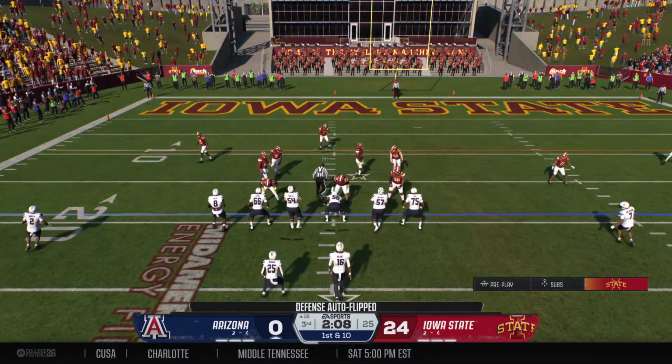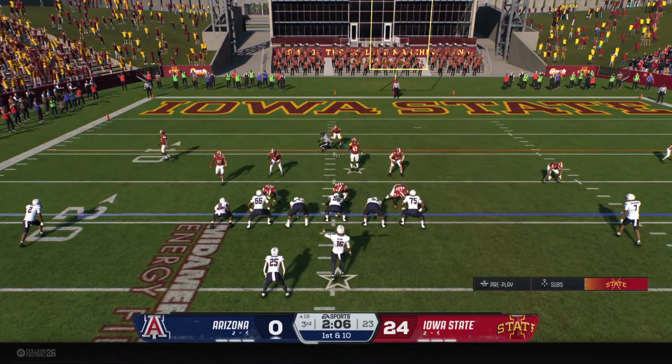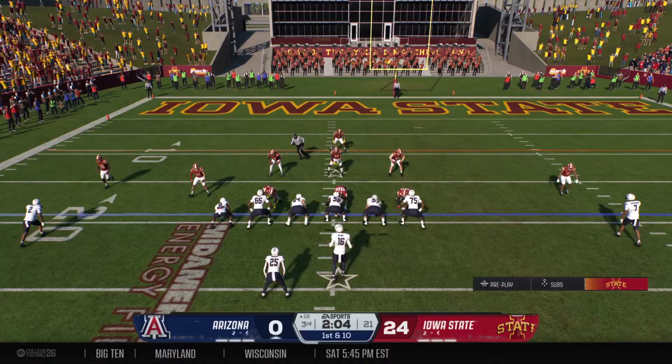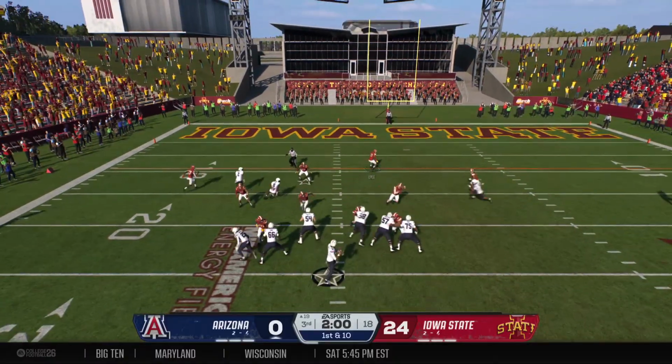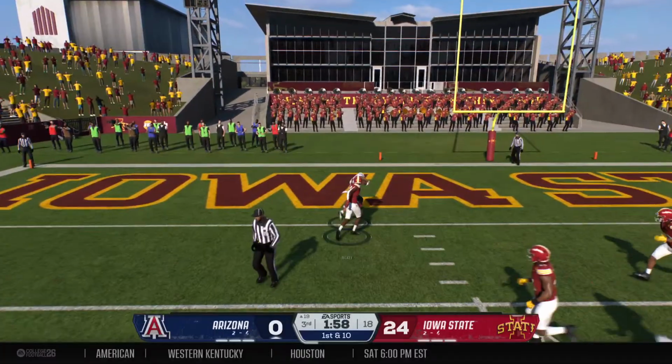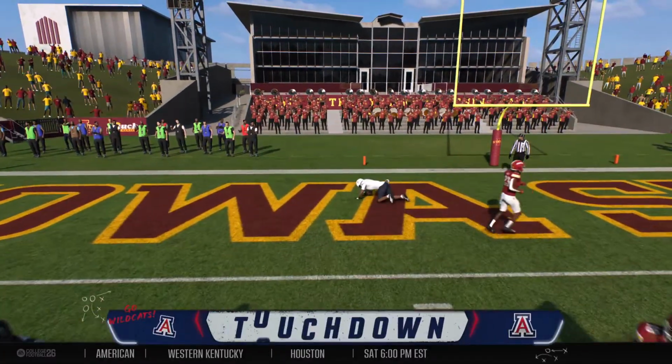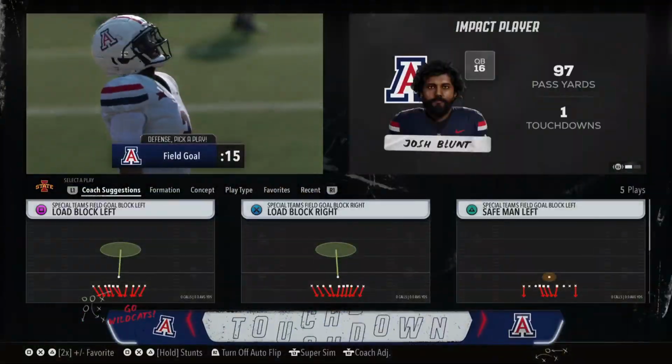Obviously, great job picking up the first down there through the air, but you're trailing by a lot of points now, and you're in that area of the field where you should take a shot. If I was the offensive coordinator, I'd be thinking about throwing this next one. And he cruises his way to the house. Touchdown, Arizona!